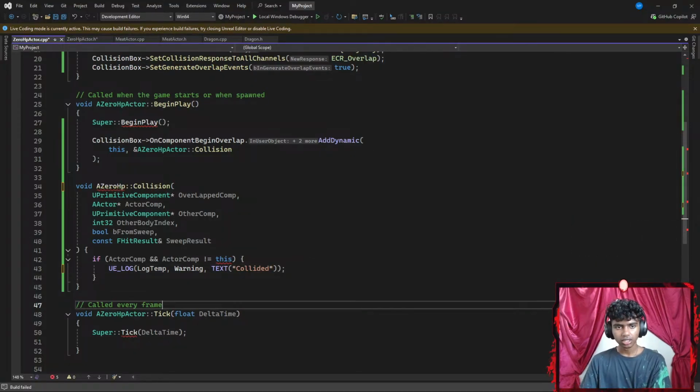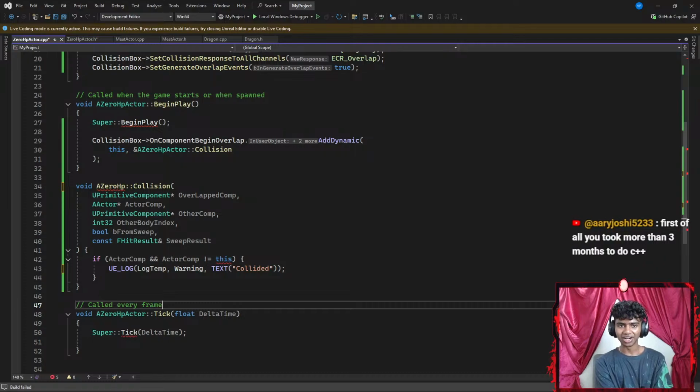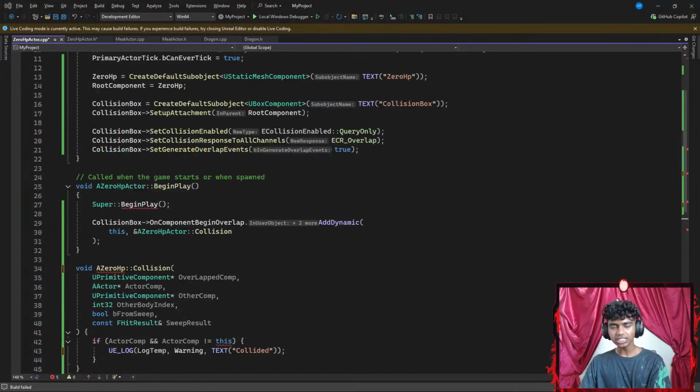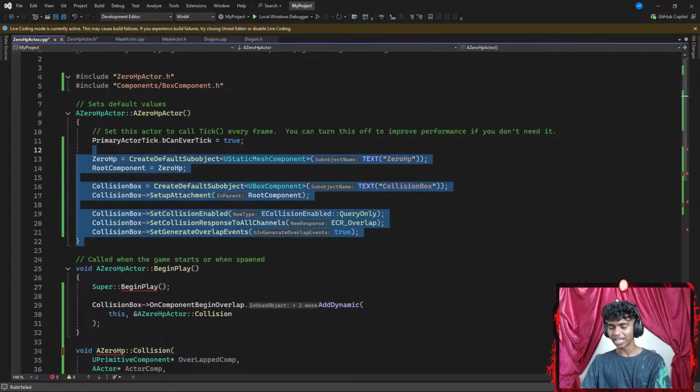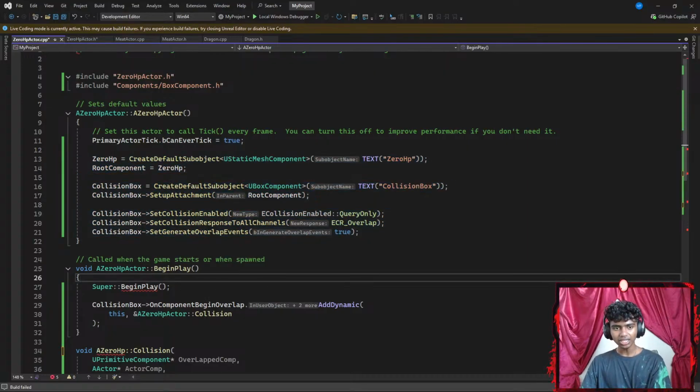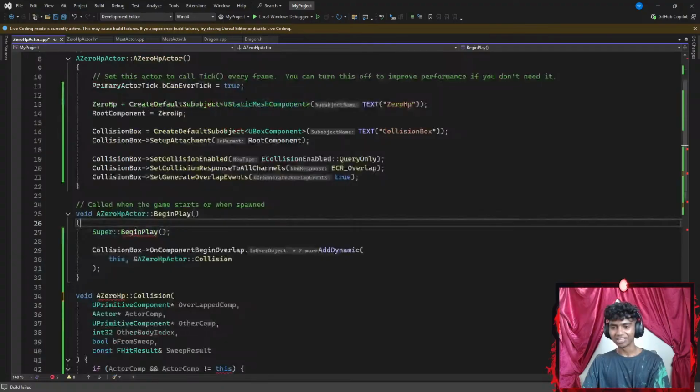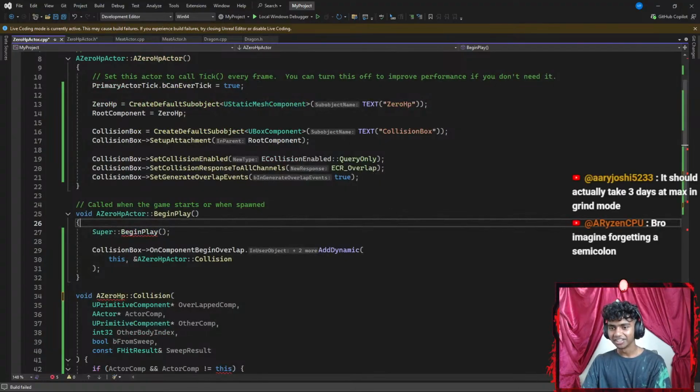Okay. Let's see. Okay, dude. What's with the roasting? He didn't do anything to you guys. That actually does make sense. First of all, you took more than 3 months to do C++. Honestly, because I feel like I started C++ and then I went to SDL, now I'm in Unreal Engine. Let's see. Because I think I understand C++. It's just the syntax from my SDL. Okay, it should actually take 3 days at max. Guys, I feel 3 days is kind of crazy, bro. Imagine forgetting a semicolon. Guys, that's actually awfully embarrassing.